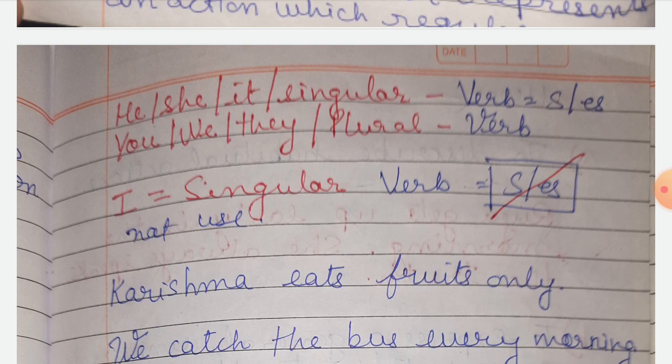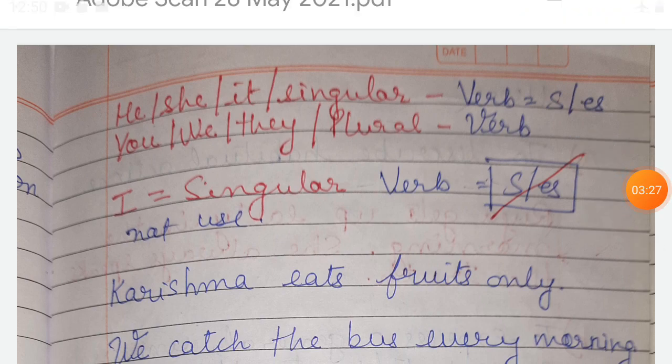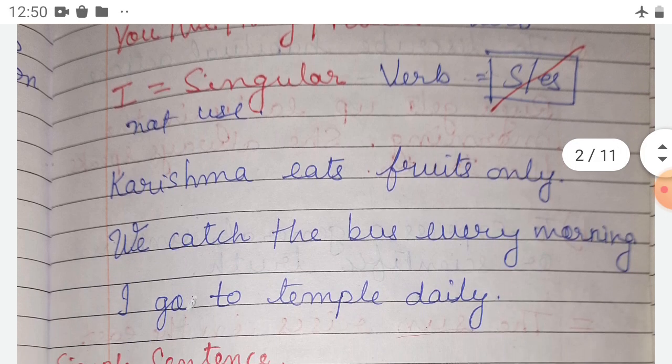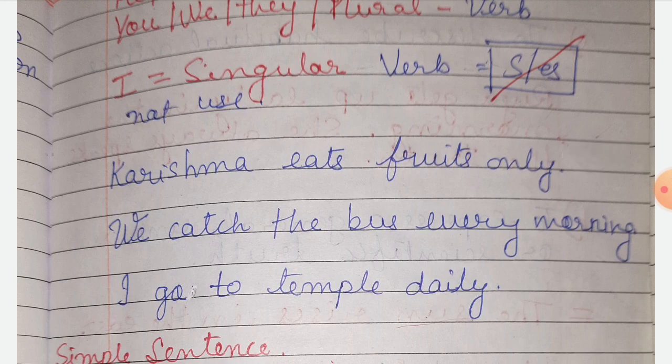Okay, so with he, she, it, and a singular verb, we use s and es. So with the verb we add s and es. And with you, we, they, plural, and I with the verb, in that case we will not use s or es. For example, Karishma eats fruits only.